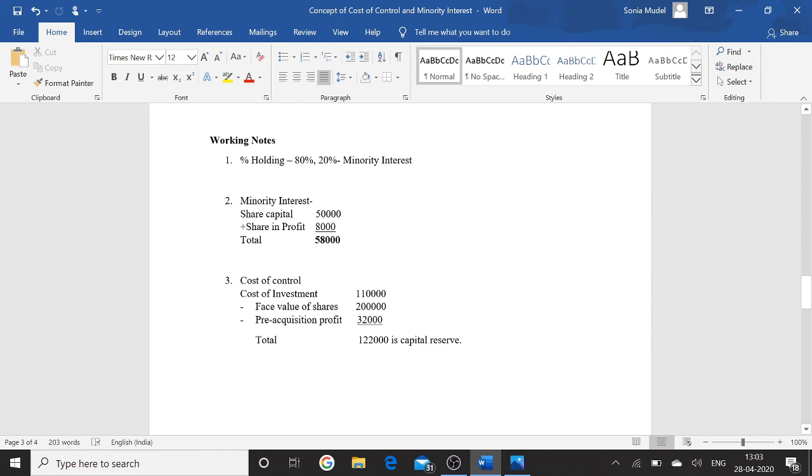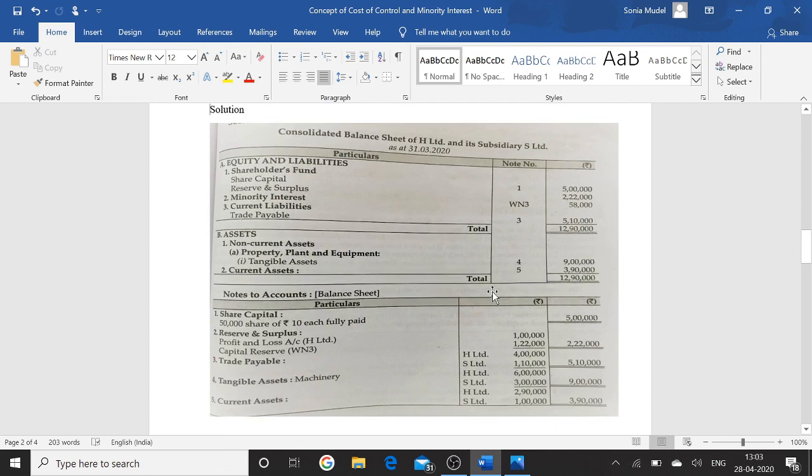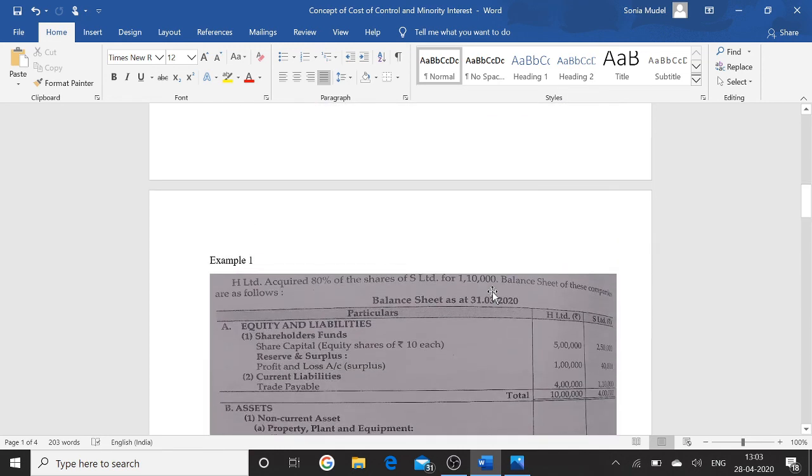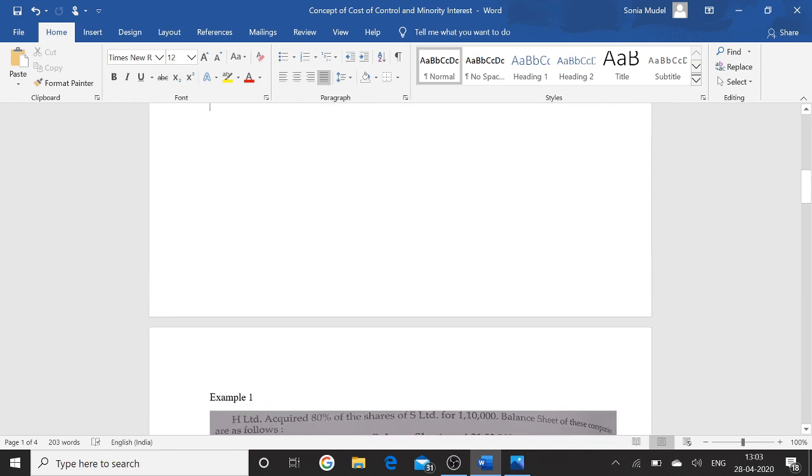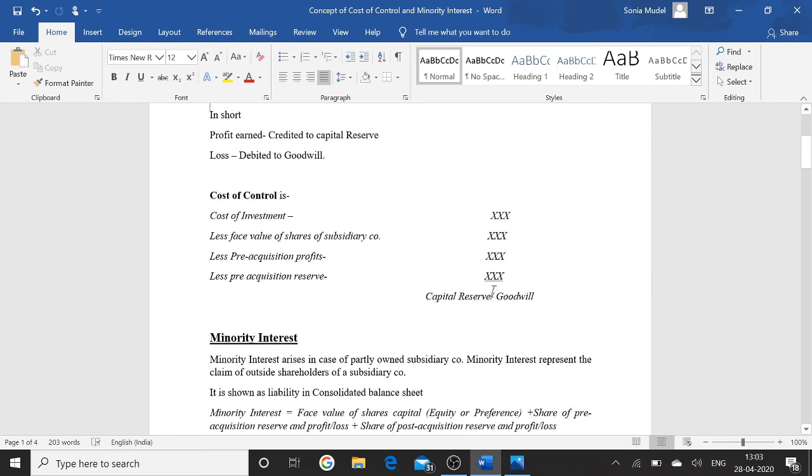As the cost of investment you paid is 1,10,000, but the worth of the company is more than the cost of investment, it means we get a profit, and this profit is known as capital reserve. This capital reserve is shown in the consolidated balance sheet under the head reserve and surplus. So students, I hope you are able to solve the questions of cost of control and minority interest. Thank you so much.